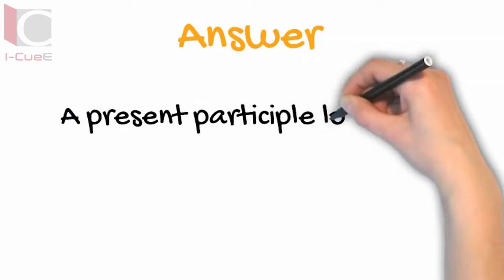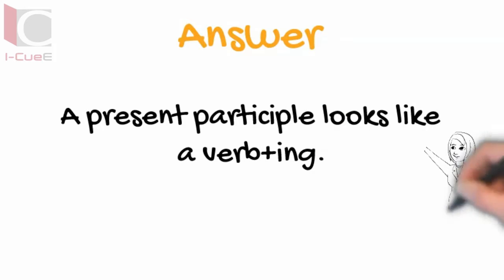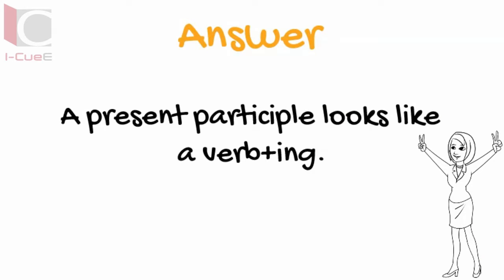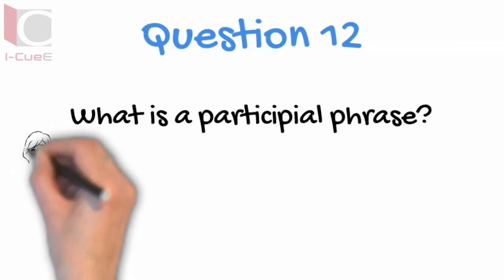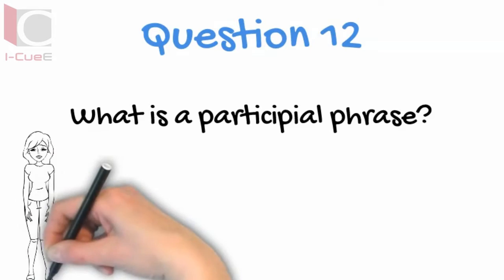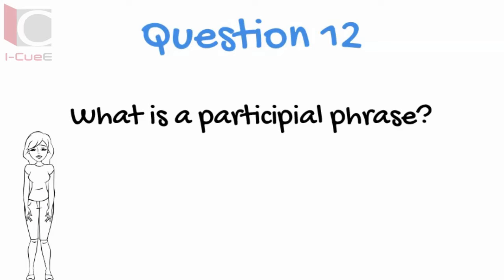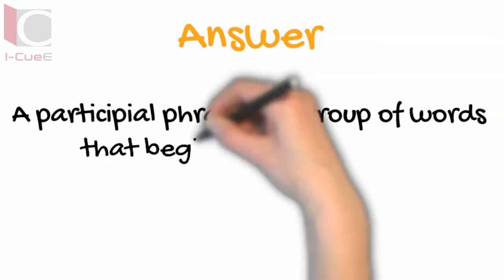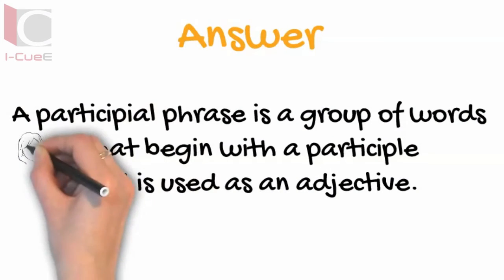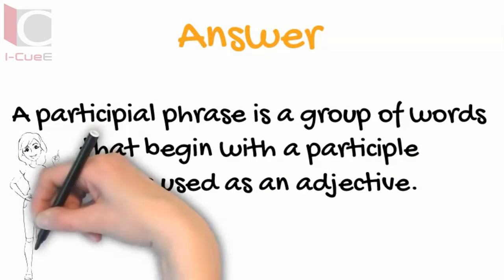A present participle looks like a verb ing. What is a participial phrase? A participial phrase is a group of words that begin with a participle and is used as an adjective.